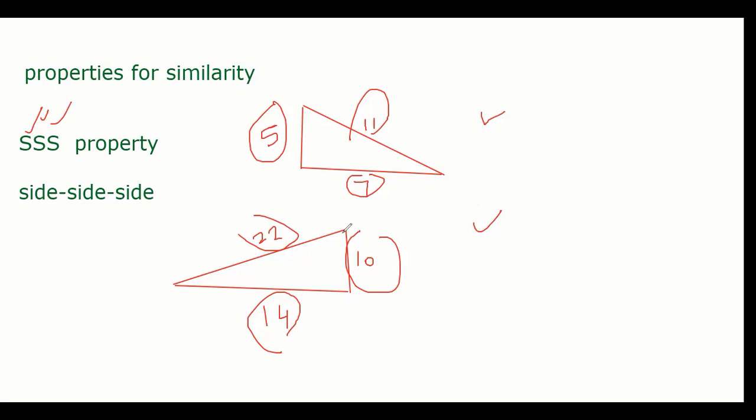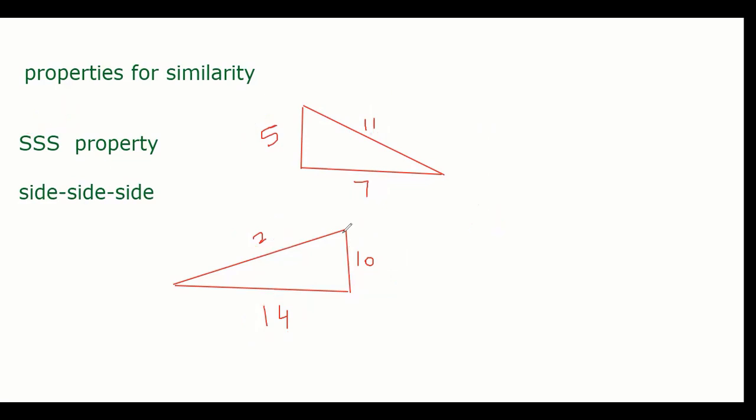Second property is SAS, side angle side. Understand this very important part here.